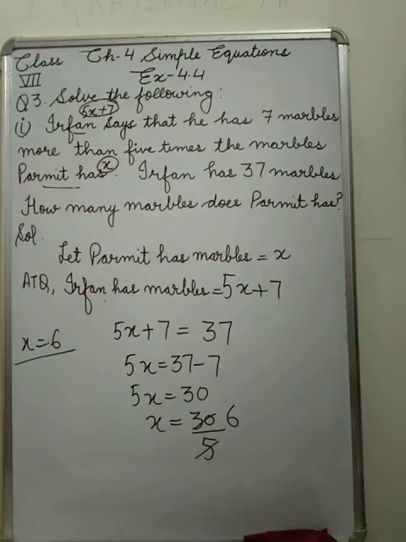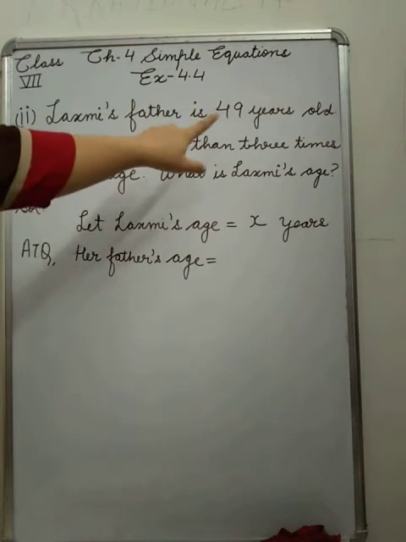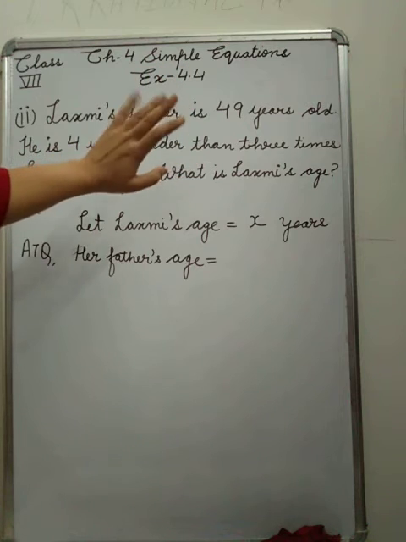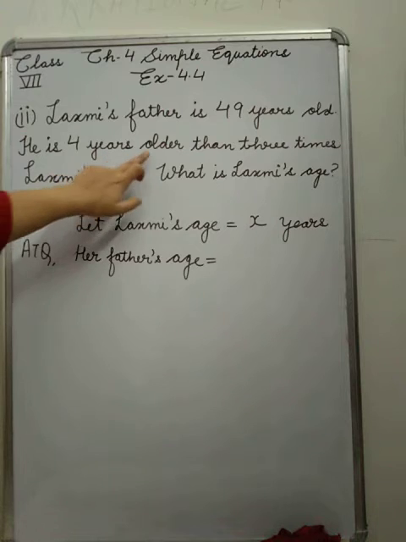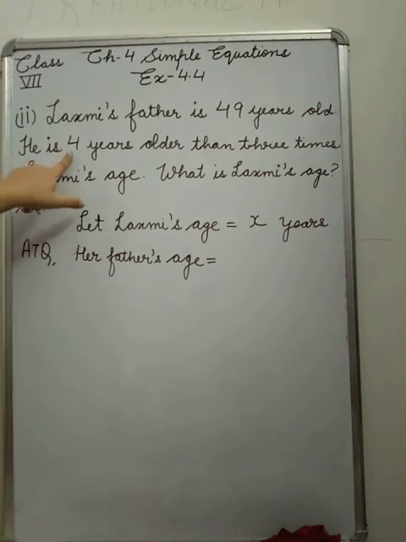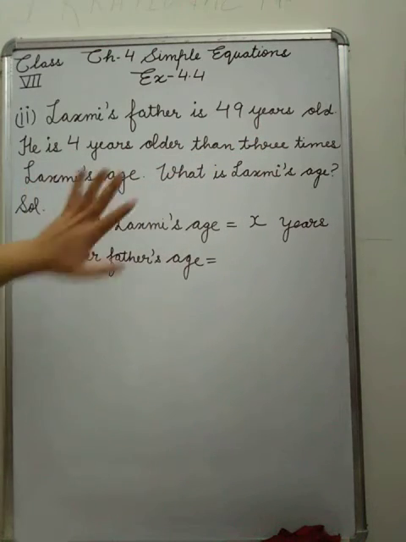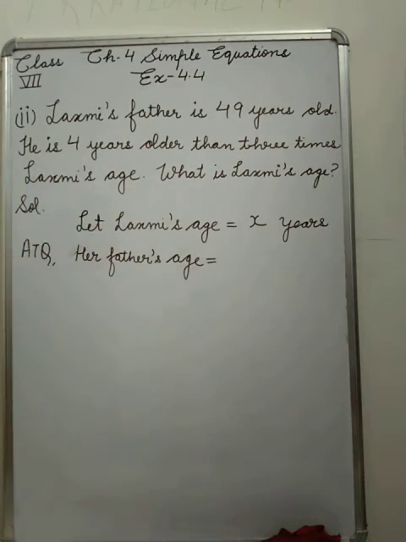Move to the next. Now see, Lakshmi's father is 49 years old. They are saying Lakshmi's father's actual age is given, that is 49 years old. Now next they are saying he is 4 years older. Older means plus, bigger. So 4 years older than 3 times Lakshmi's age. Now 3 times Lakshmi's age is given.